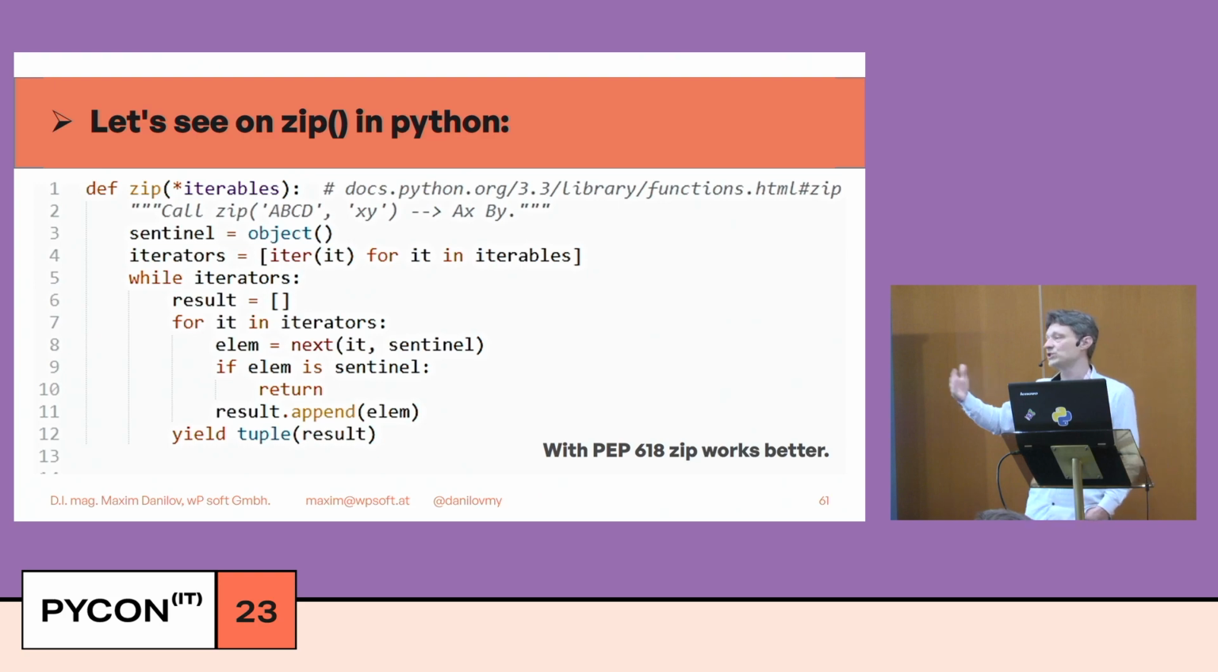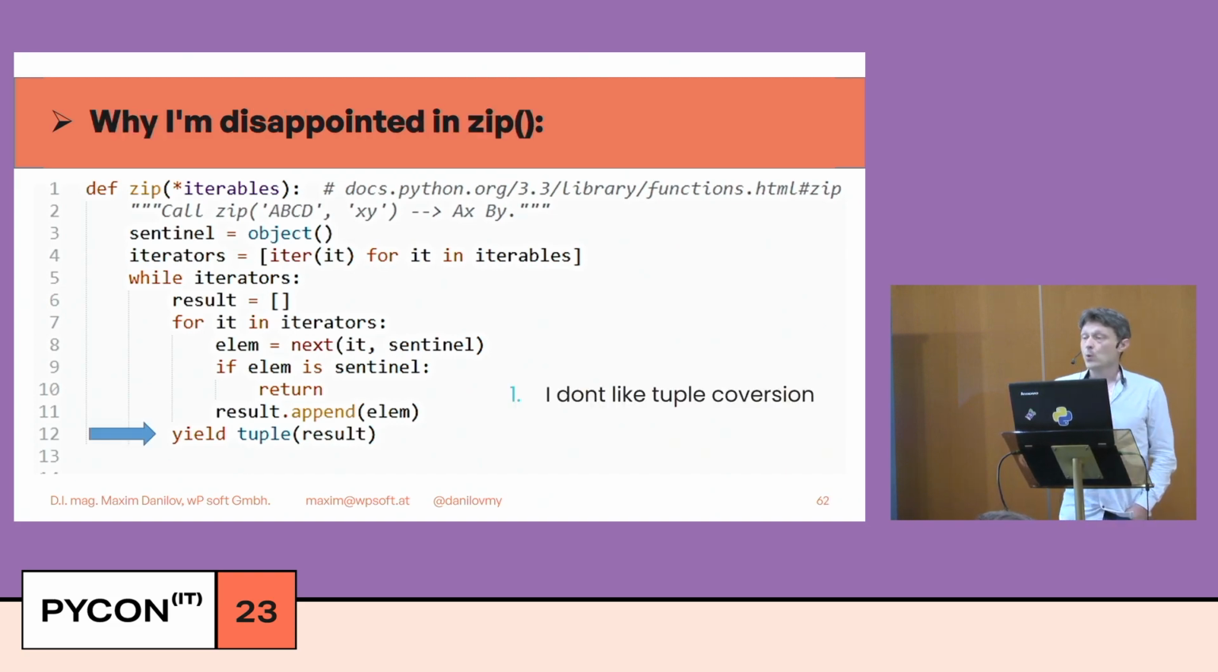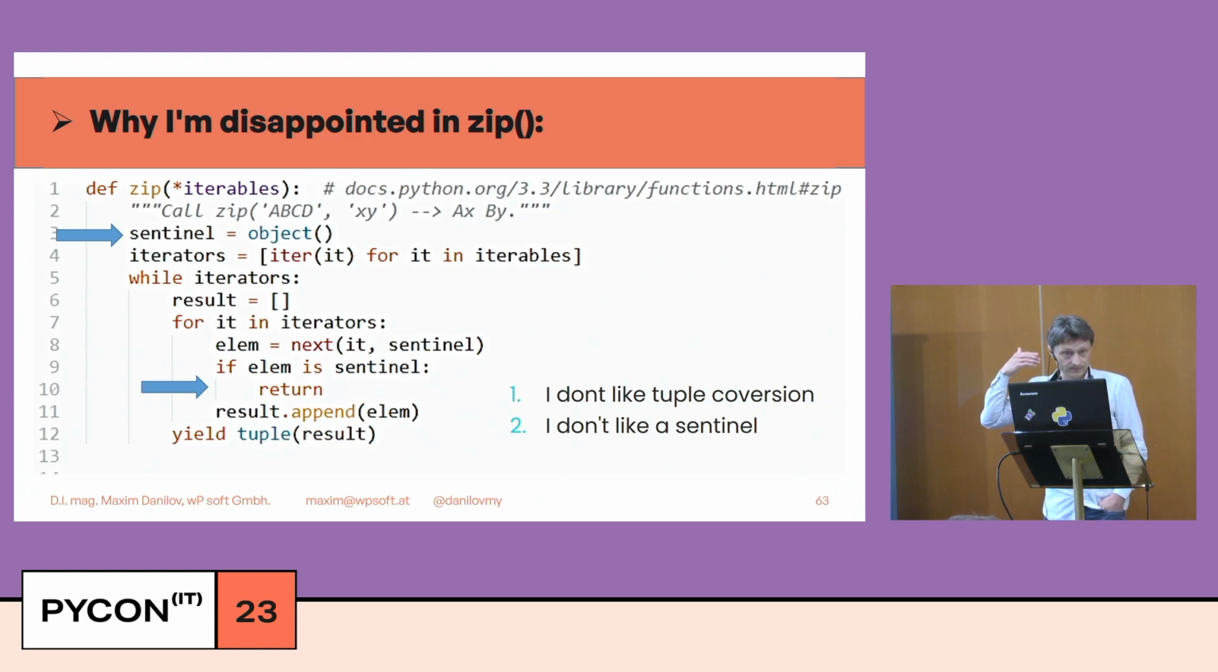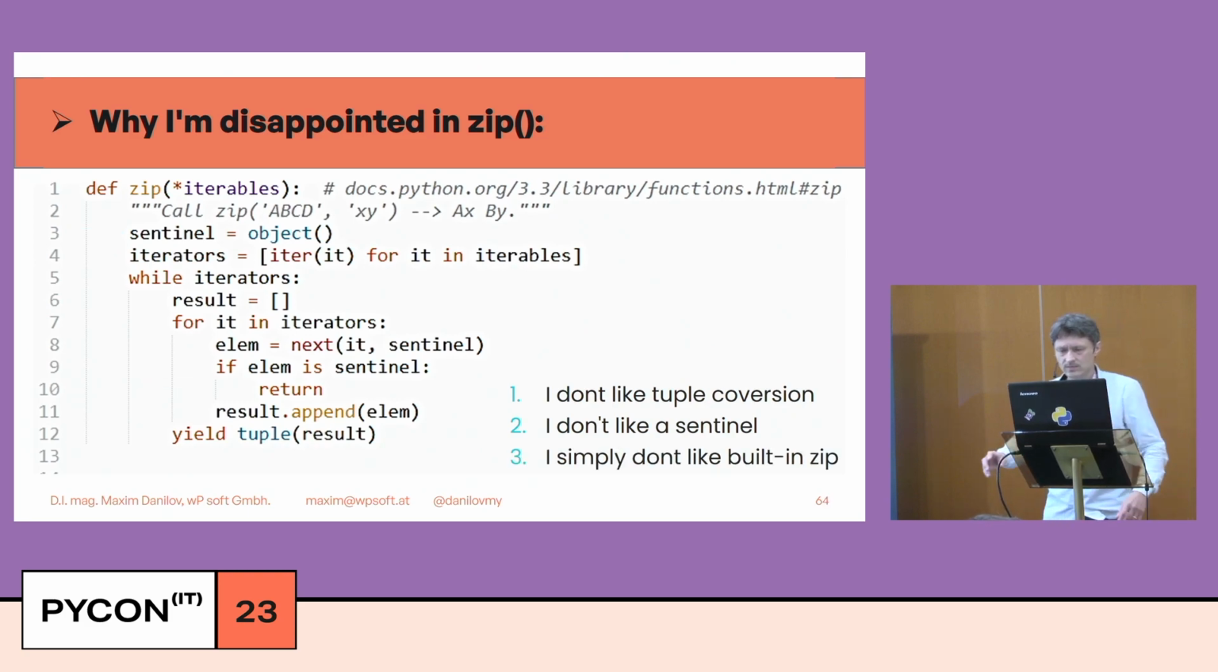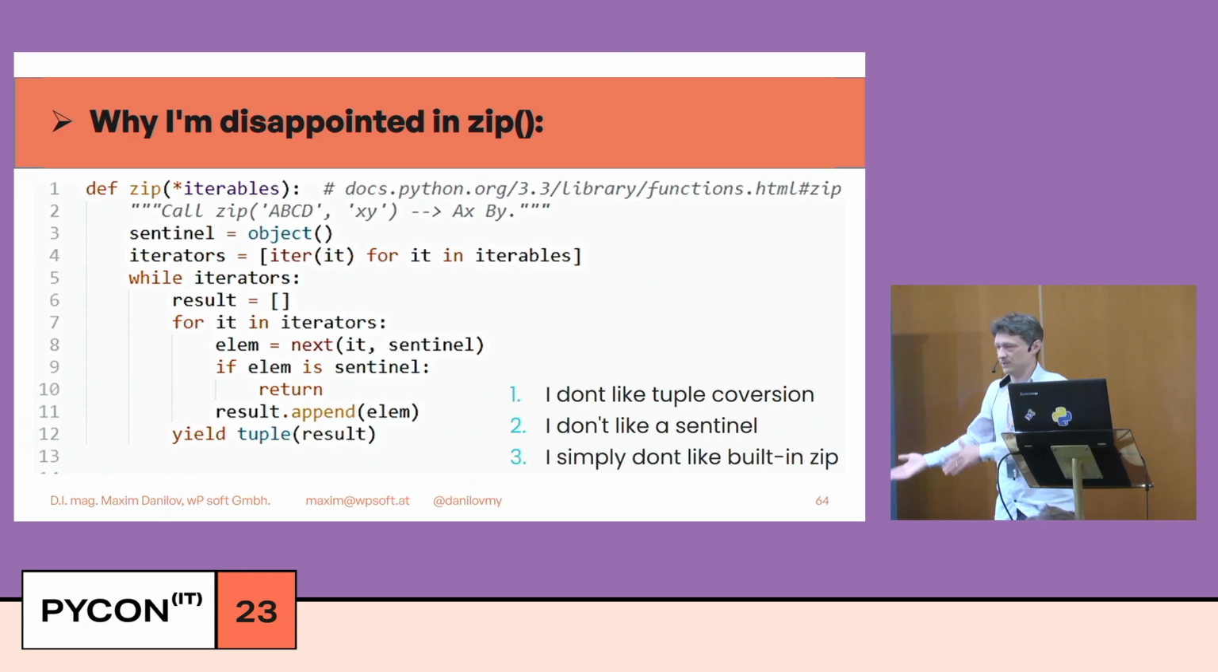Sometimes I want to change something in Python, so let's look at zip in Python. You can find this implementation in the documentation, and zip in Python now works better with the new PEP 618. What happens here? We yield a tuple for every step, and we create some sentinel. I don't like it. I simply don't like the built-in zip in Python.